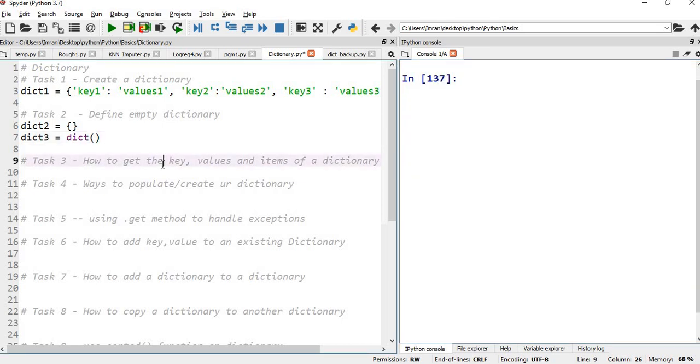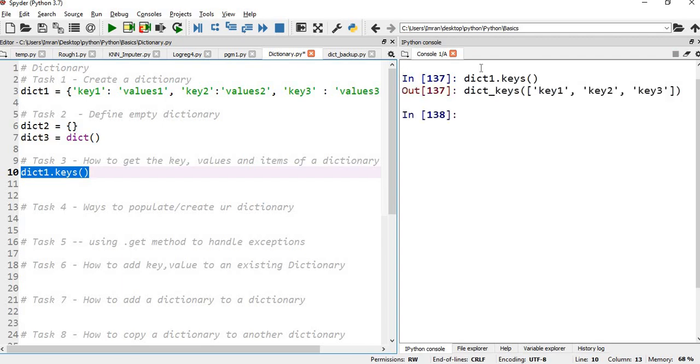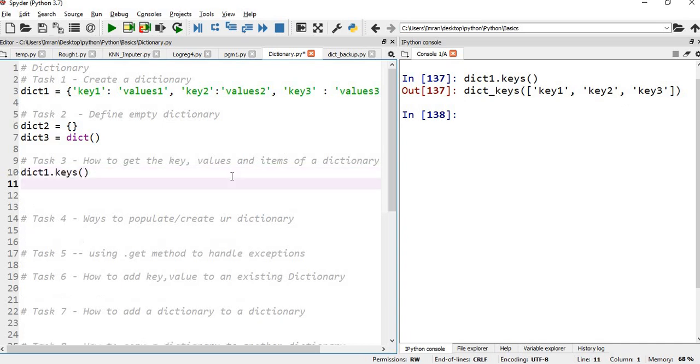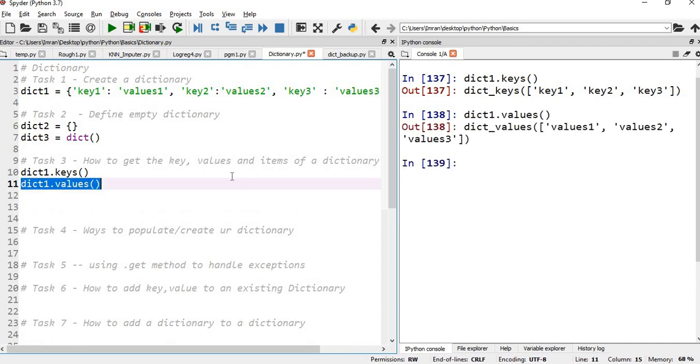How to get the keys, values and items of a dictionary? See, I have created a dictionary, right? So I will write dictionary 1 dot keys. So I'll get all the keys. There are three keys, right? Key 1, key 2 and key 3. So I have got all the keys. Similarly, if you want to get only the values, you just type values. Okay, you got the values here in the form of a list.